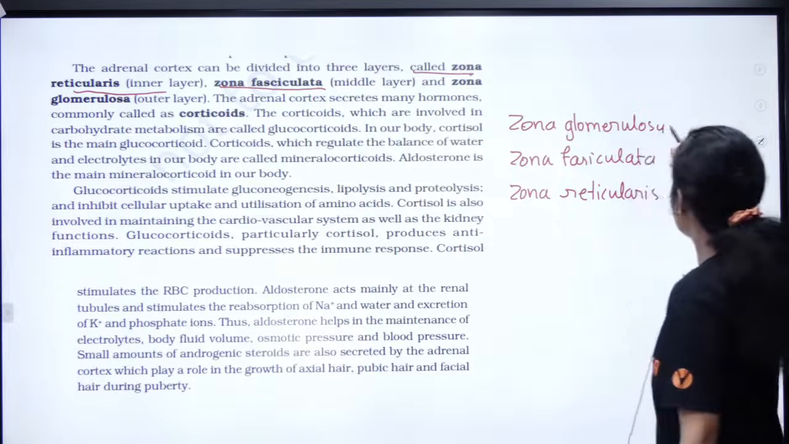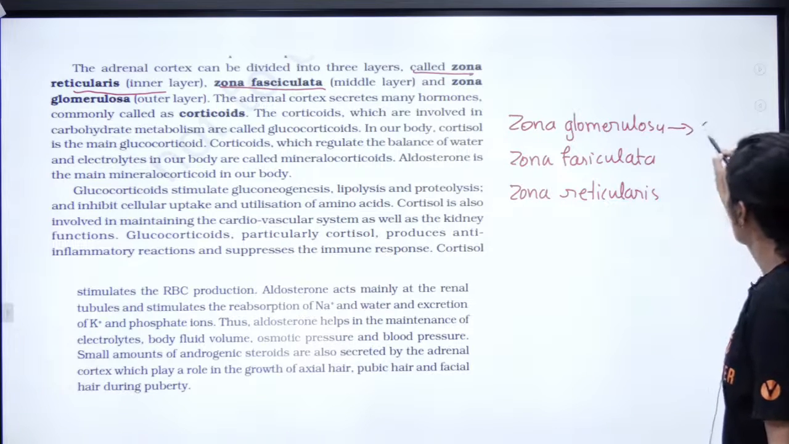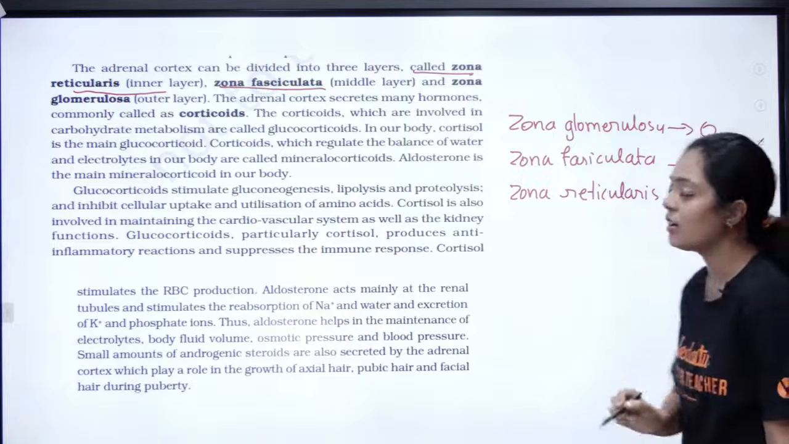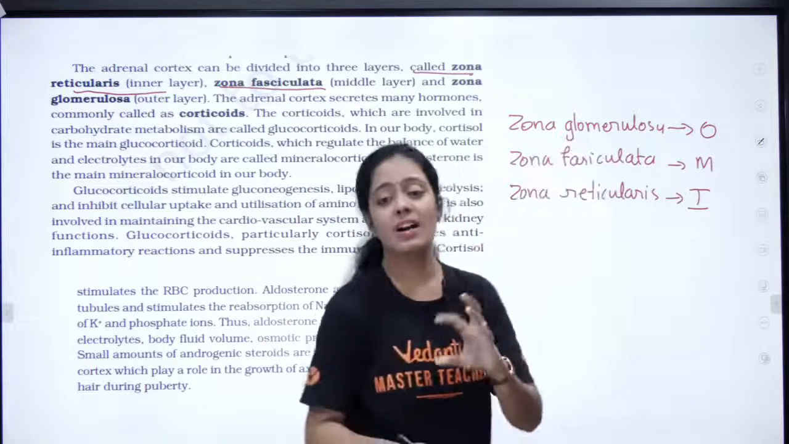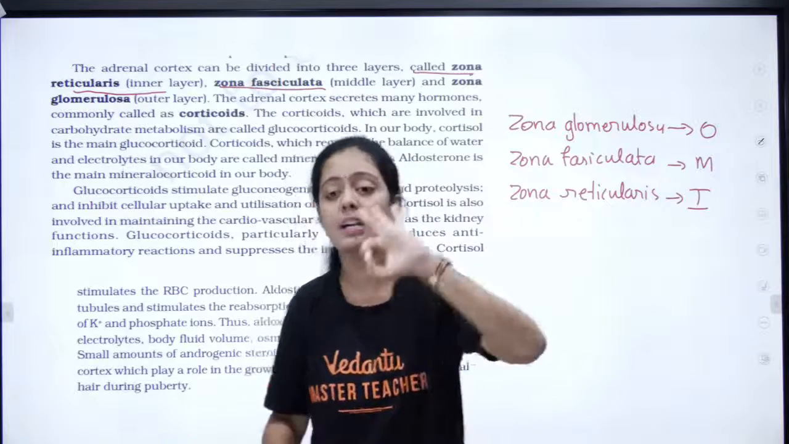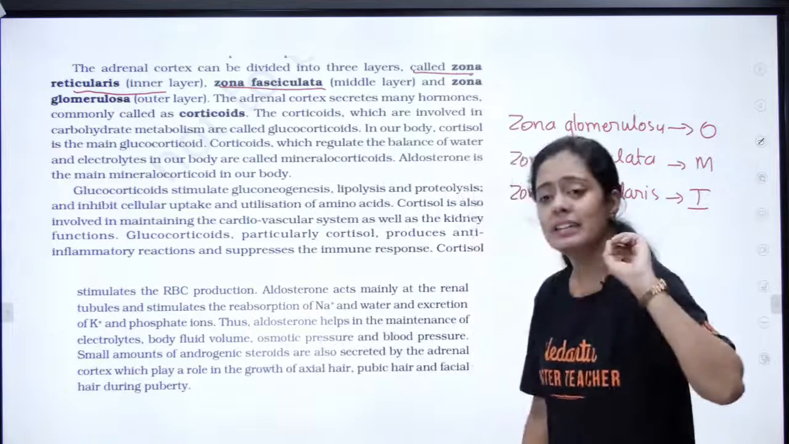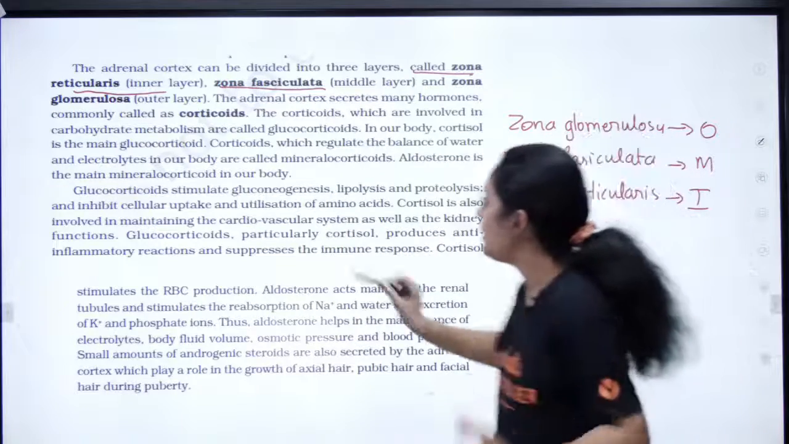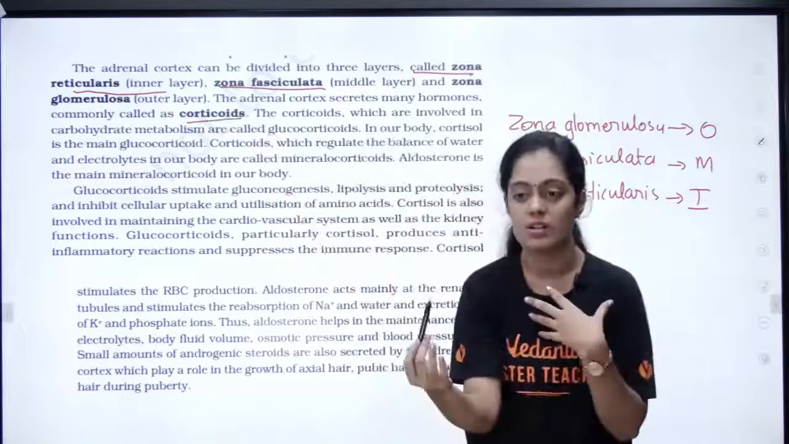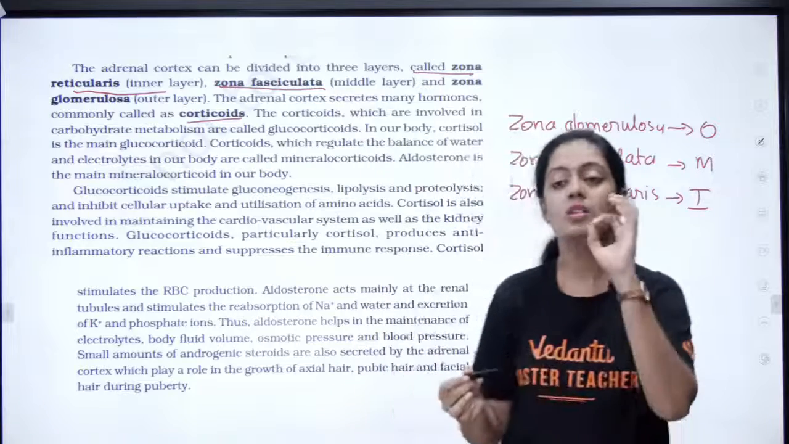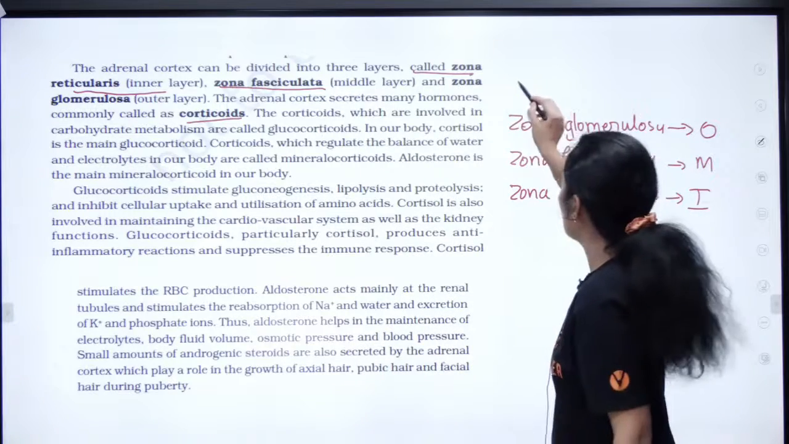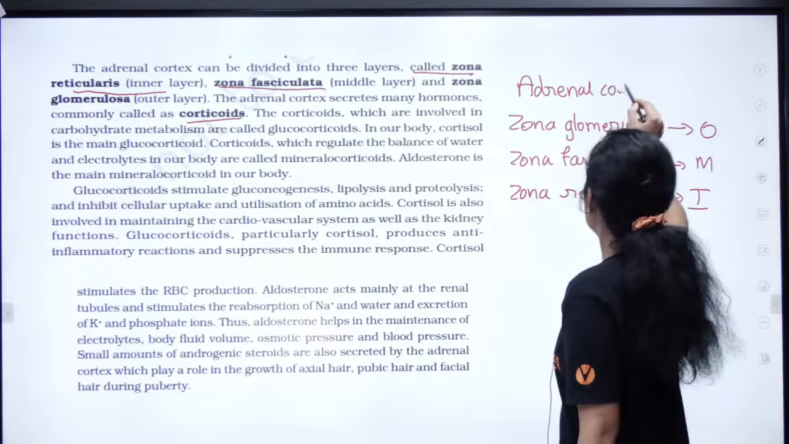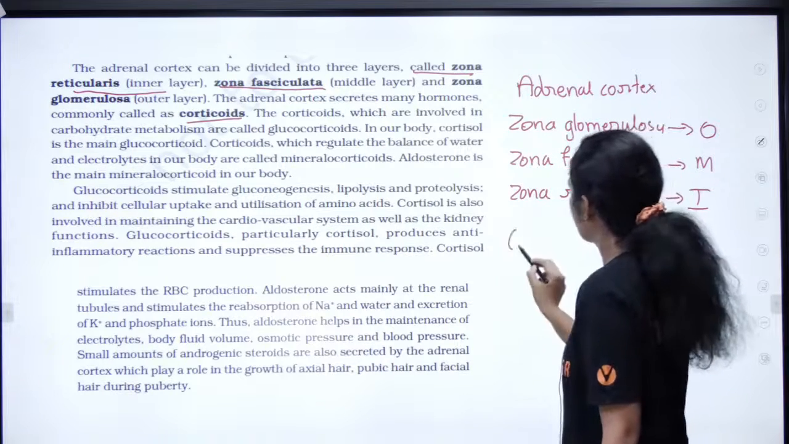reticularis. So this is what, students? This is your outer layer, this is your middle layer and this is your inner layer. So your adrenal cortex is divided into these three important layers, and the adrenal cortex secretes hormones called corticoids. Corticoids. I think you can remember. So what kind of hormone does the adrenal cortex produce? It is producing hormones called corticoids.